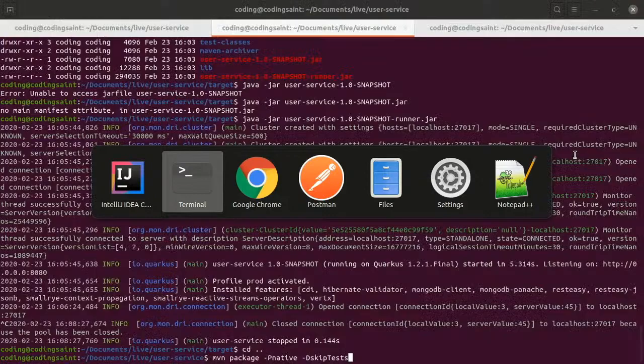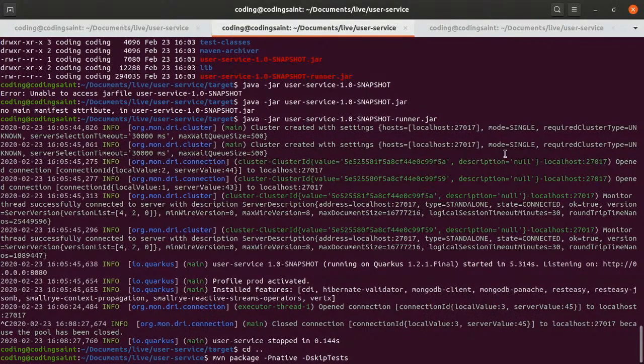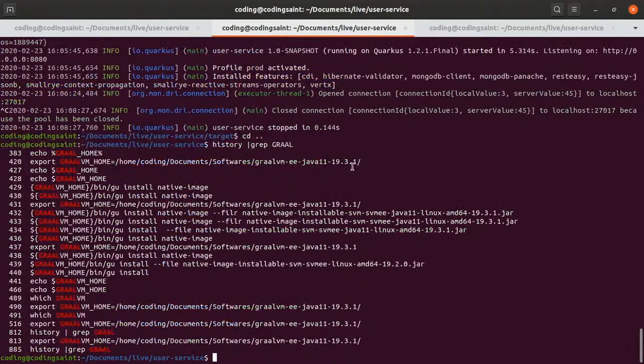So this is what I'm trying. If I do it here, it will build a native image. But for a native image, GraalVM should be set. If I do this, it will fail because GraalVM is not set. So I have to set the GraalVM home, GRAALVM_HOME basically. Let's see, I forgot what my path was. History, pipe, grep Graal. Okay, so this was my path for Graal. I'll just do that.